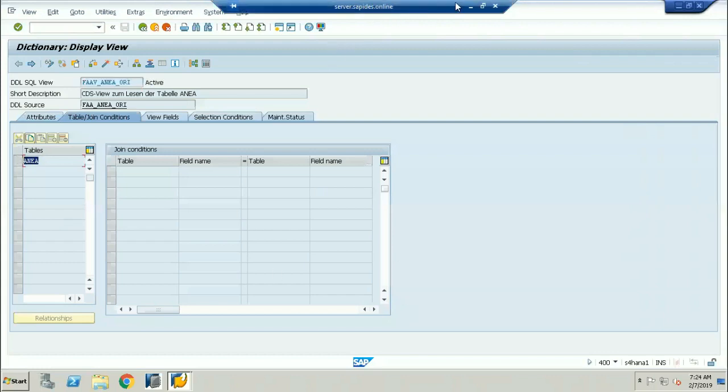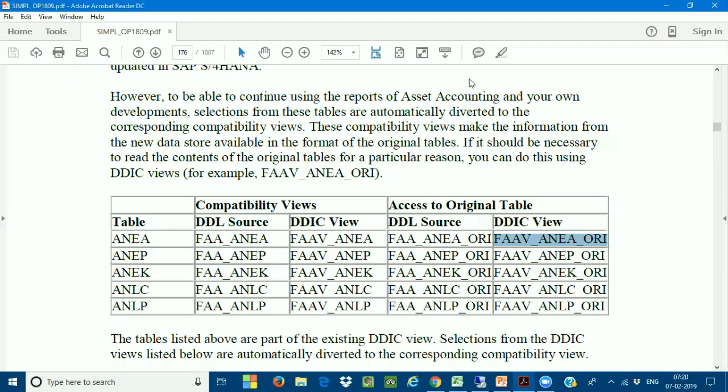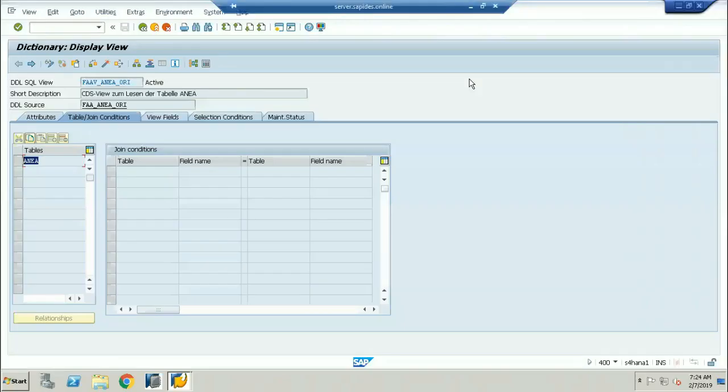Next one, see here. So Mahesh, yes, sir. Why would you again want to go and read the original table? Because the original table, the data is not going to be, let's say after the month end or the period end, right? You have upgraded yourself to S4 HANA. The original table will not be written with the next depreciation run data, planned data or actuals, it is not going to be written to ANEA or ANLP and all these, right?